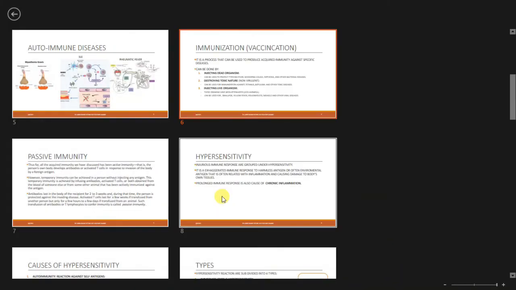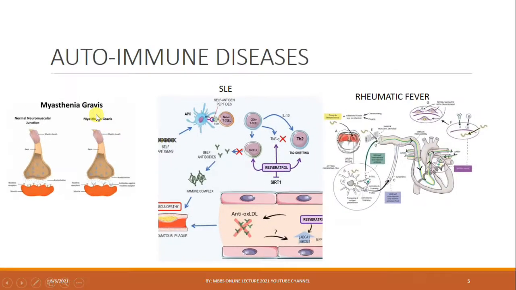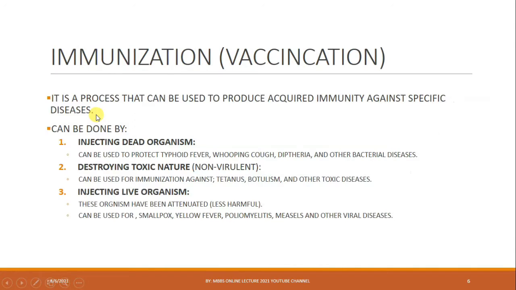Second is immunization. What is vaccination? What is the concept of vaccination? It is a process that can be used to produce acquired immunity against a specific disease. As we have discussed, acquired immunity is developed within a person's life and is not present at the time of birth. So, acquired immunity can be artificially produced in a person for a specific disease.